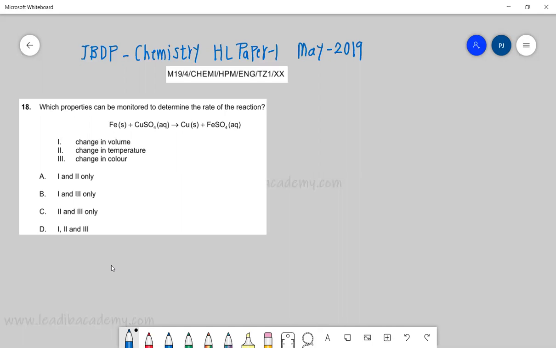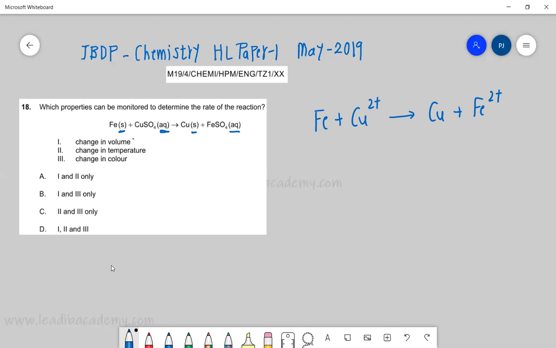In short, the reaction can be written as Fe plus Cu2+, because it's in the form of ions, getting converted into Cu and Fe2+ in ionic form. Here there is a solid state and an aqueous form, so there is no question of change in volume.